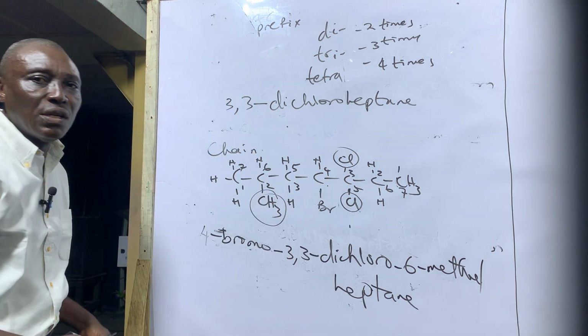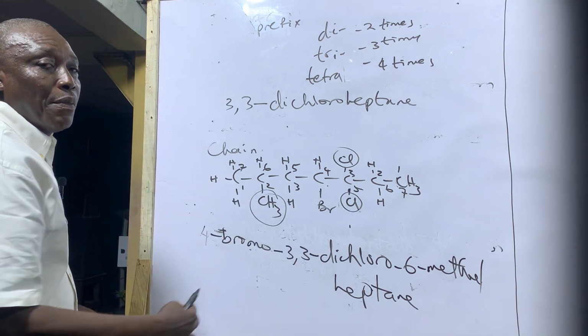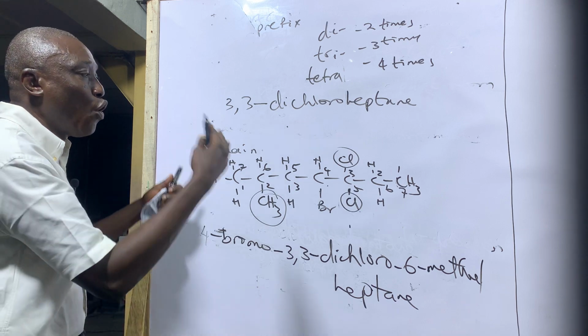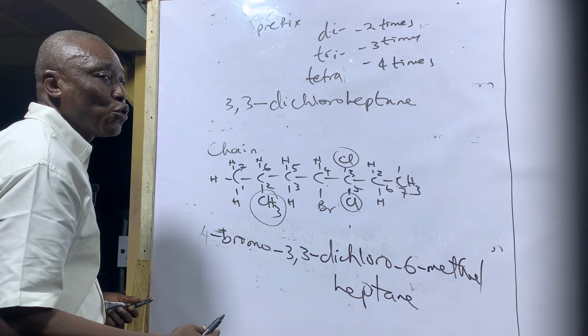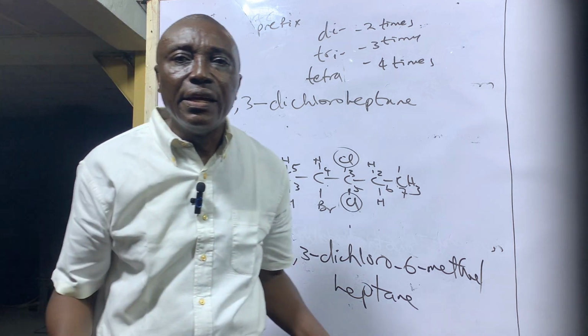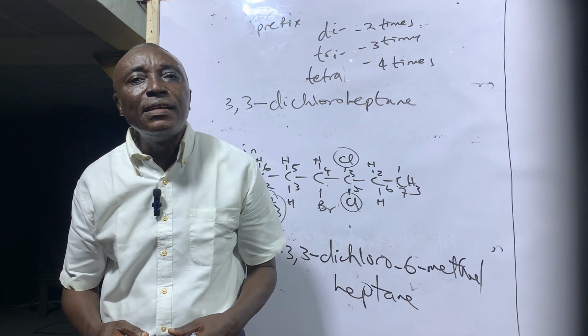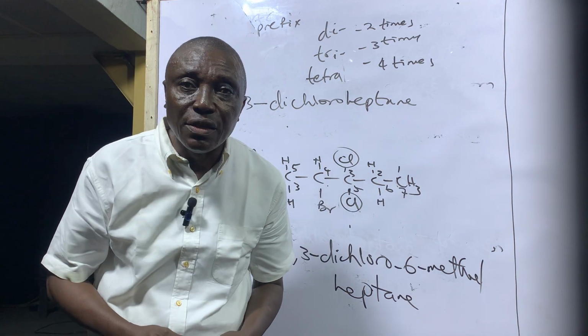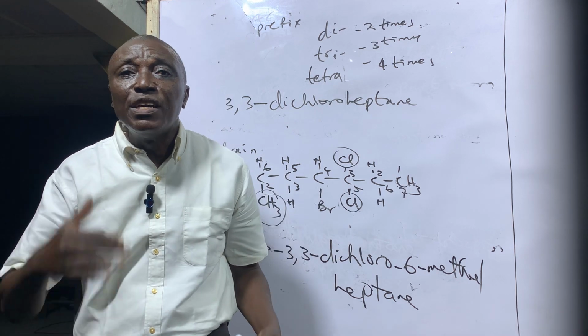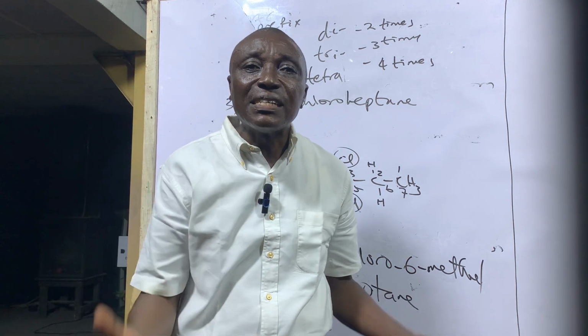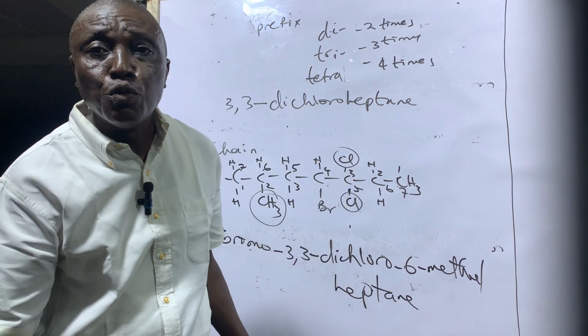So those are the rules that guide IUPAC naming of organic compounds. The first one we talked about is identifying the parent chain, which is the root chain. You name it according to the number of carbon. If the longest chain is 6, that is hexane. And the functional group, you must identify.